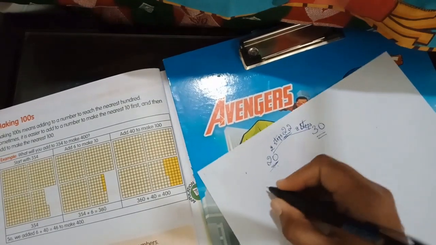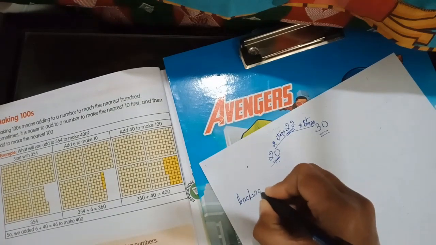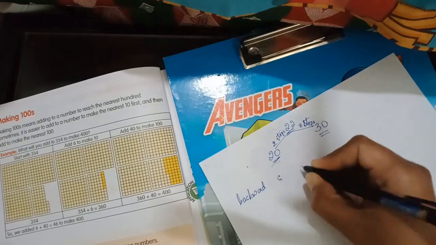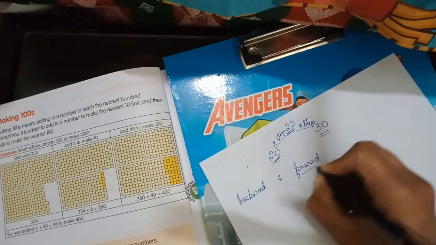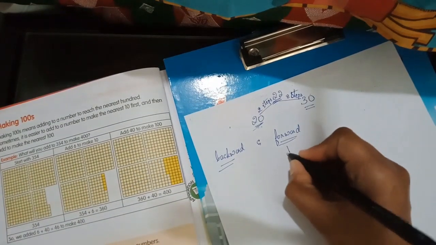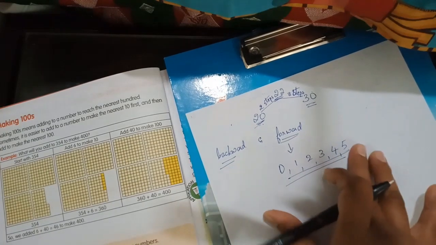Yes, children. So please remember this, backward and forward. Hope you all know backward and forward counting of numbers. For example, 0, 1, 2, 3, 4, 5. These all are the forward counting of numbers.